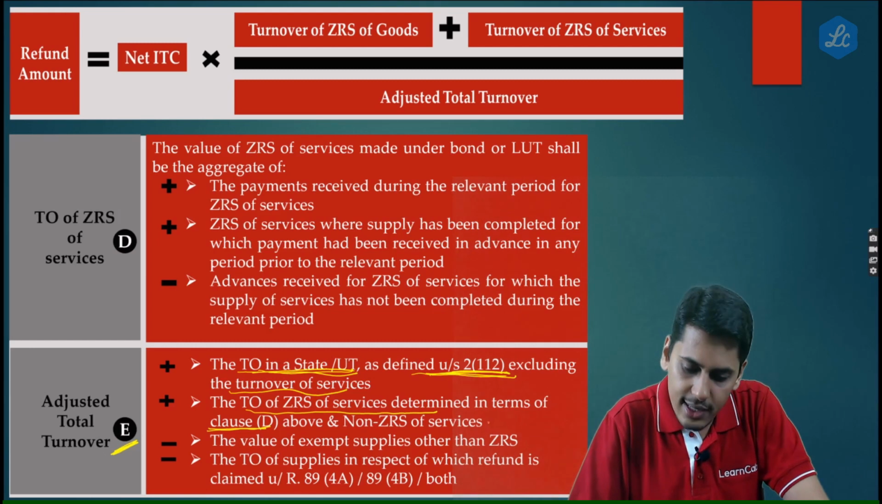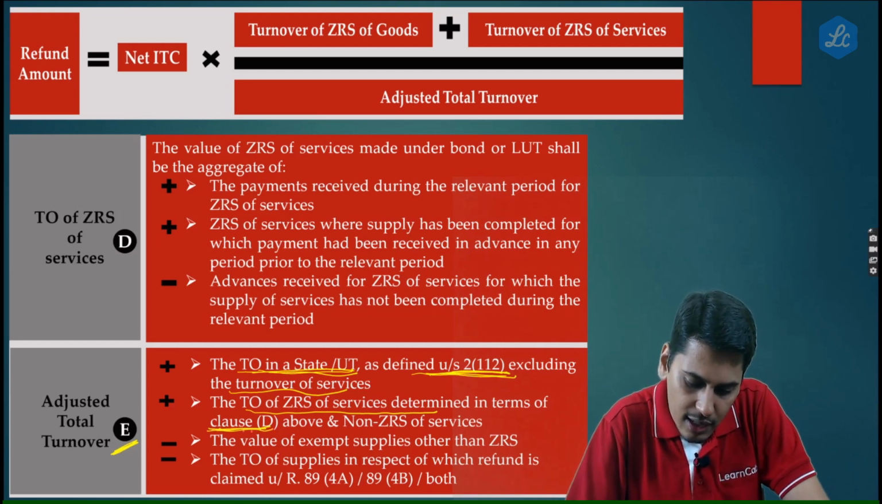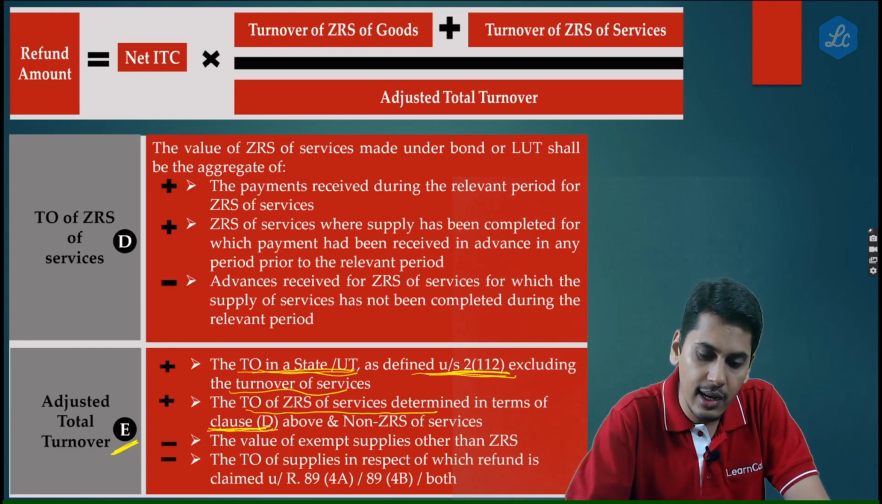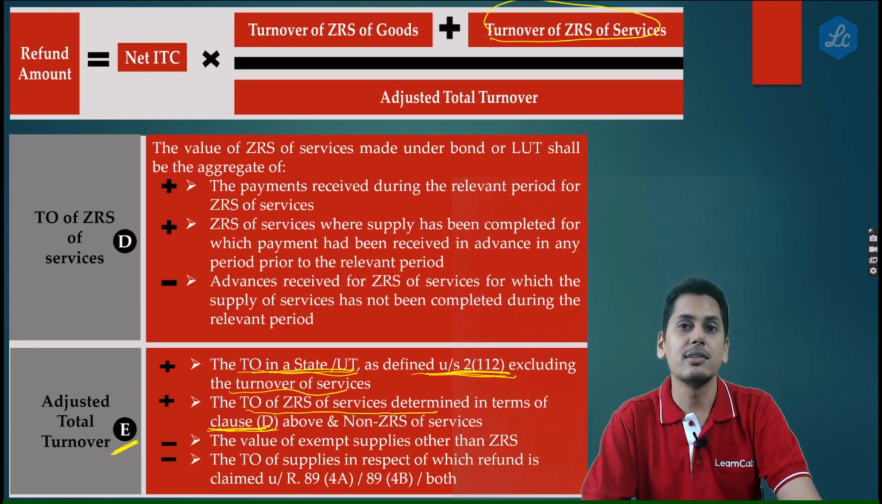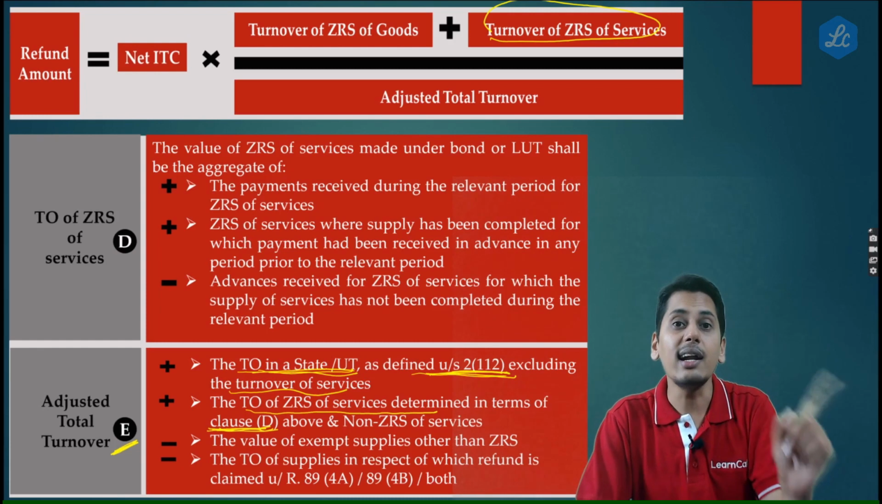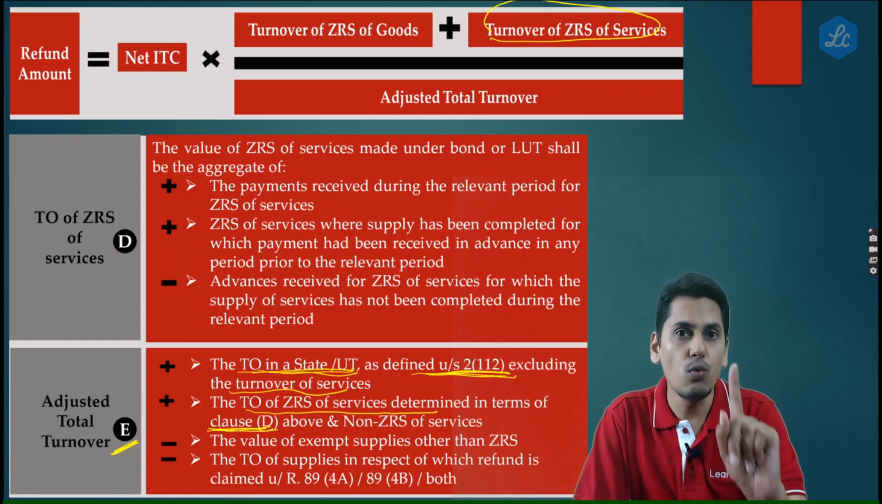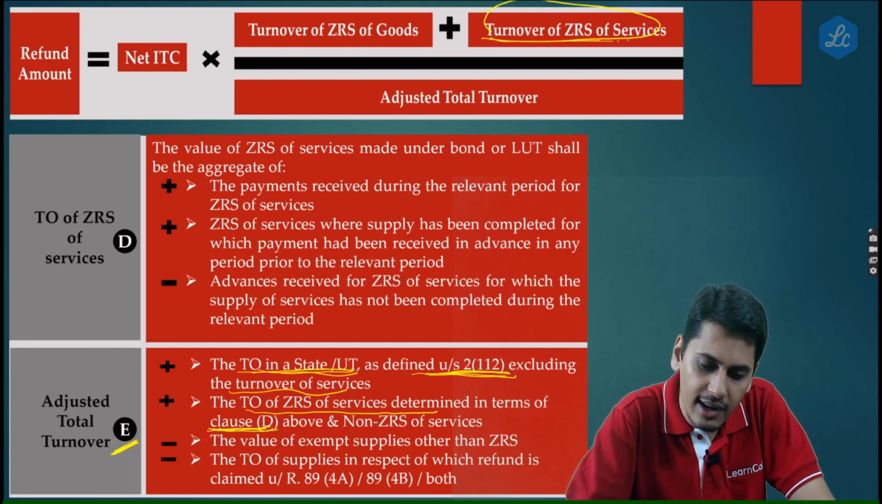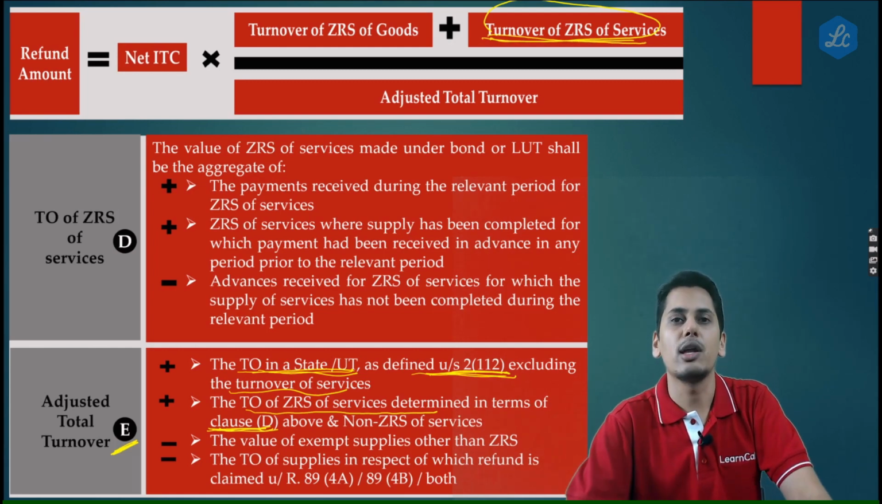Turnover of zero rated supply of services determined in terms of clause D above. Now friends, if you could recollect, turnover of zero rated supply of services, it means which turnover? That turnover for which invoice is raised, payment also is received. Only that will be regarded as turnover of zero rated supply of services.